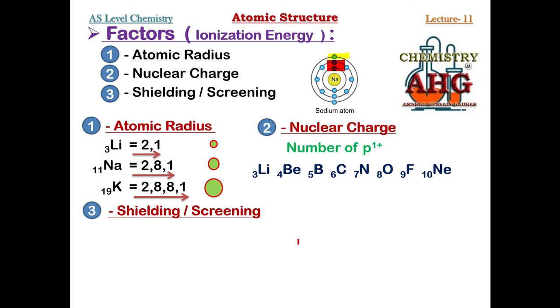Now what happens? The nucleus of sodium attracts the first shell. How many protons are present in the nucleus of sodium? 11 protons. How many electrons are in the first shell? 2. Is there anything between the nucleus and the first shell? No. It means all the 11 protons are able to attract the first shell without any obstacle, without any hindrance.